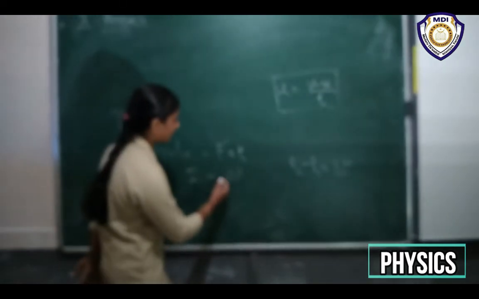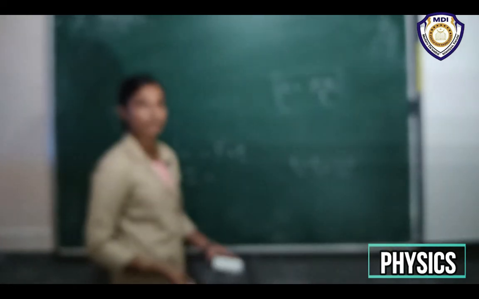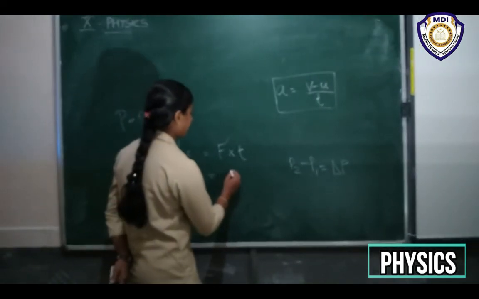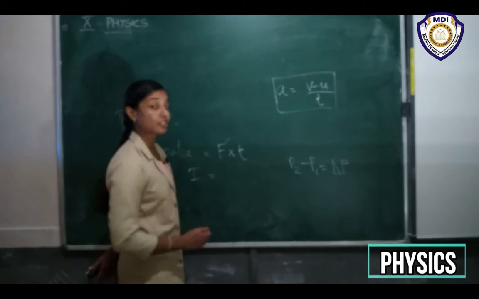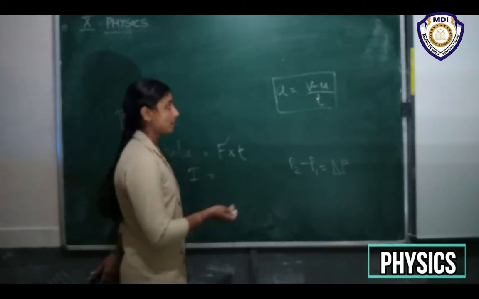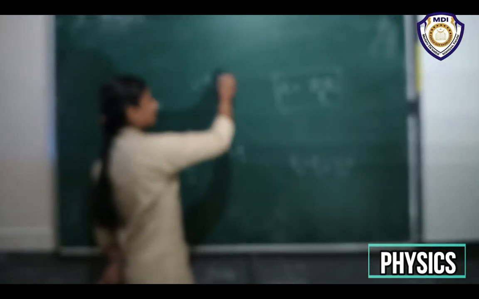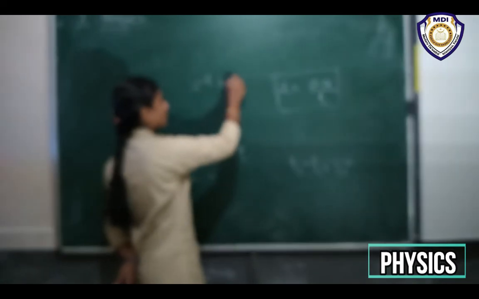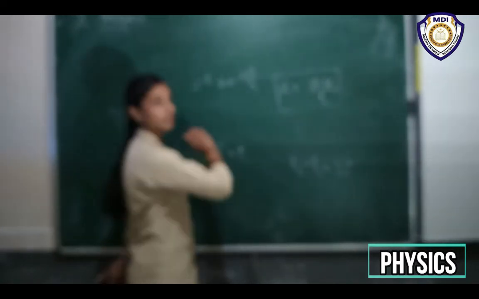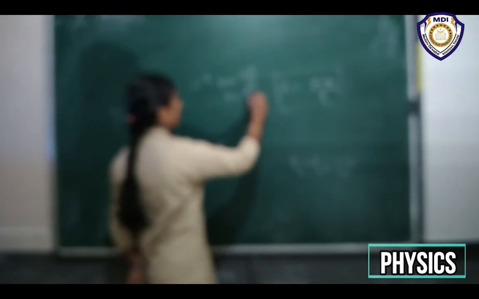So from here, force we can write as the rate of change of momentum, right? From the second law we know force is directly proportional to the rate of change of momentum, and we write this as delta P by t.